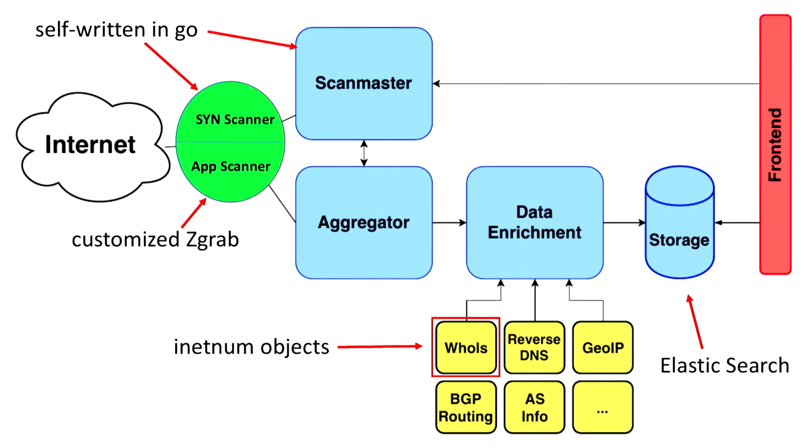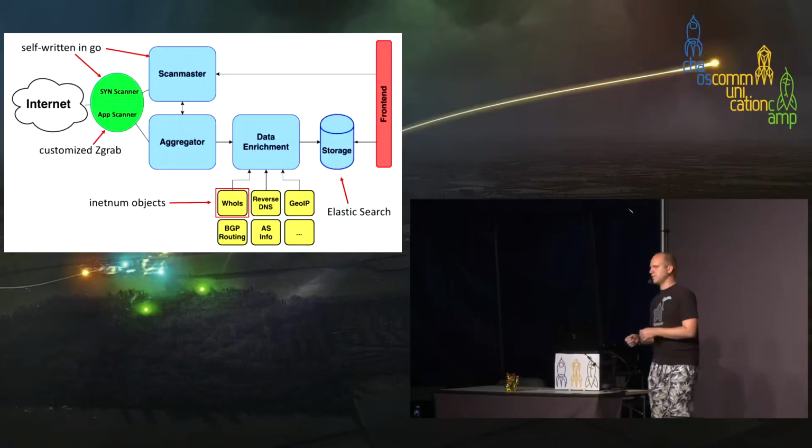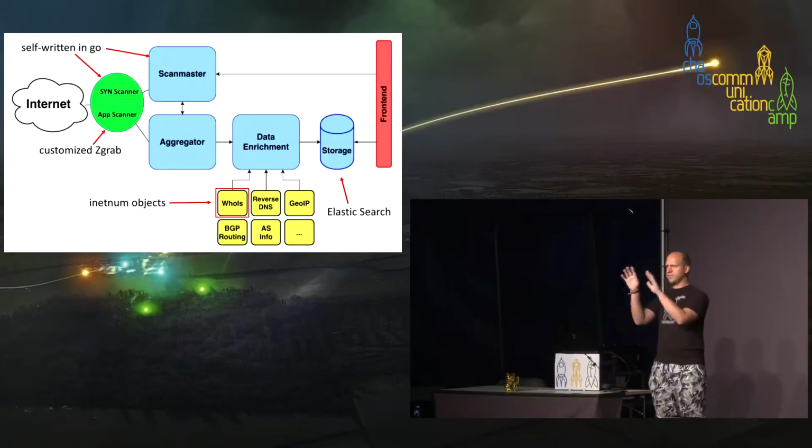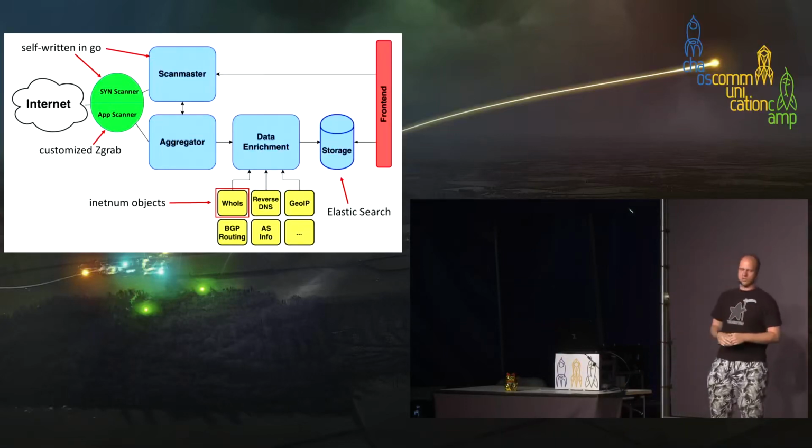Then we have data enrichment. That's very important. Just scanning the internet is not sufficient. So maybe you now have all the ports, and then you have the application data like TLS certificates, information, and so on, but you have to enrich it with further data. We have access to the whois database, so the inetnum objects. This means if you're doing whois 8.8.8.8, you will receive, oh, that is the company that owns the whois block, and then we maybe add some information for what the whois block is used.